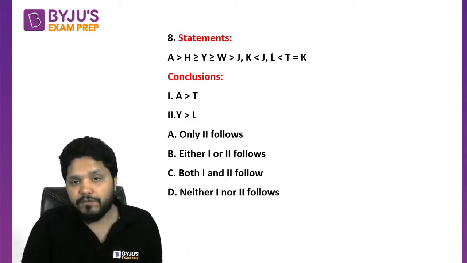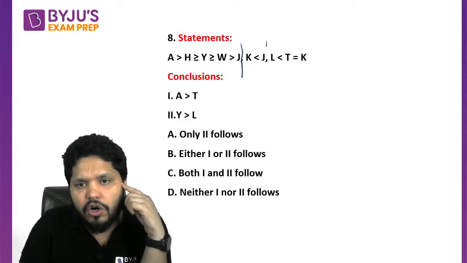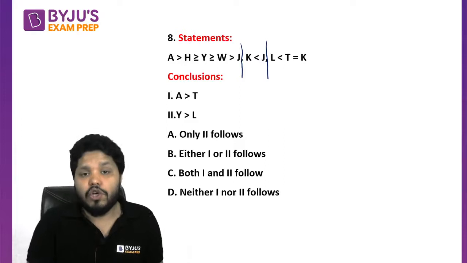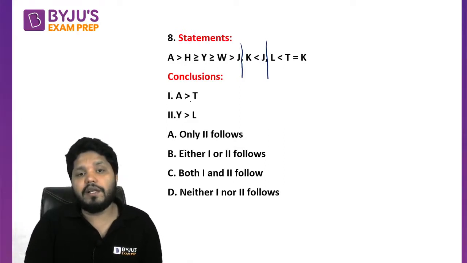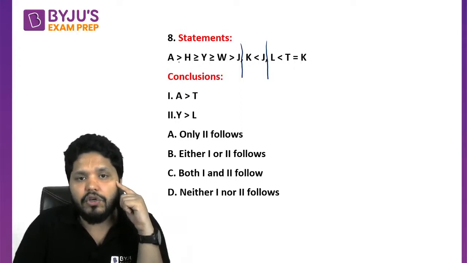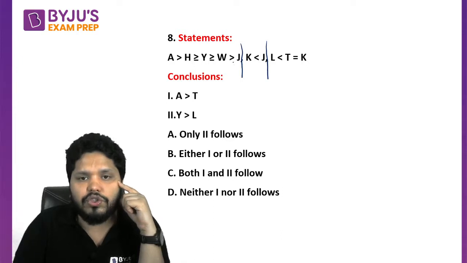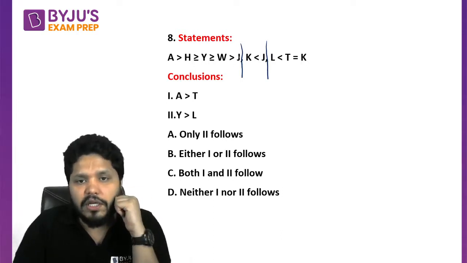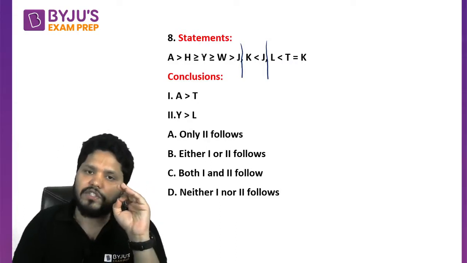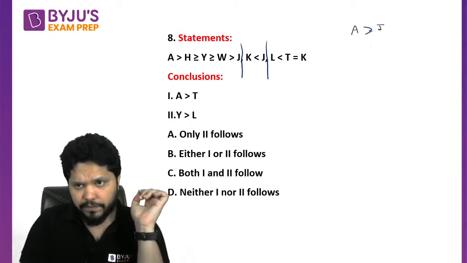Okay ji, let's see. Once again, there are so many statements. A comma means the first statement ends here, a comma means the second statement ends here, and the third statement starts from the point where the second ends. Now we need to identify the A and T relationship. T is coming here and A is coming here, so LTK is not there, so basically we have to go through J only, right? Now if you see the relationship between A and J first, A is greater than H, which is greater than or equal to J, so A is greater than J for sure, always, right?